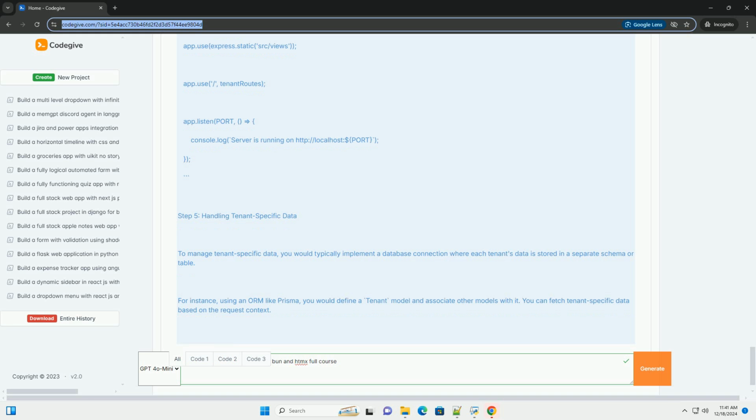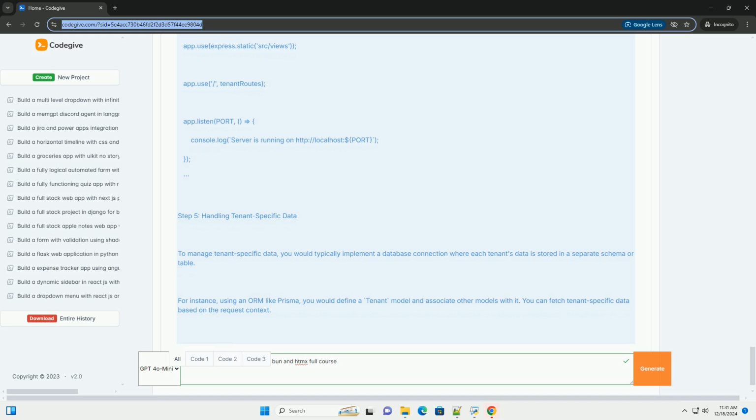TypeScript: import Router, Request, Response from express. const router = Router(). router.post('/create-tenant', (req: Request, res: Response) => { const tenant = req.body.tenant; // here you can handle tenant creation logic. res.send(`Tenant ${tenant} has been created`) }). export default router. 3. Integrate the route in index.ts.